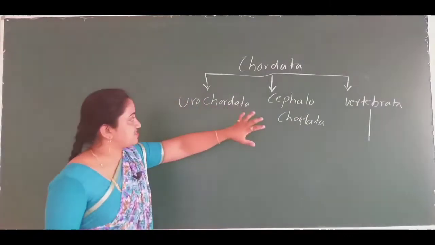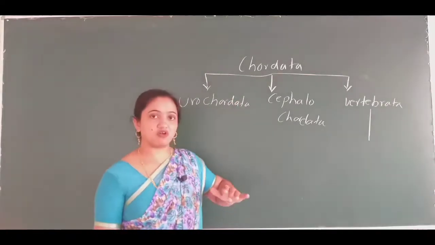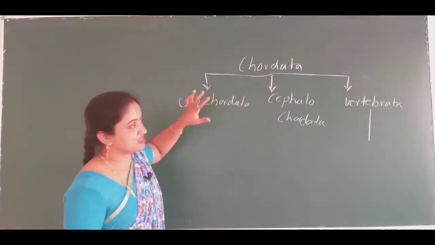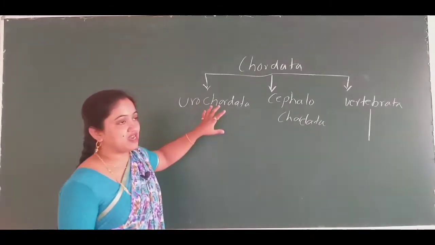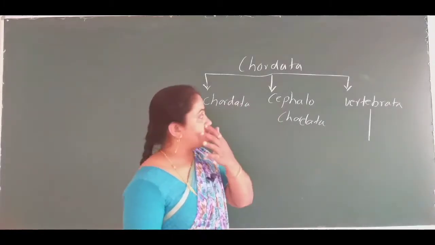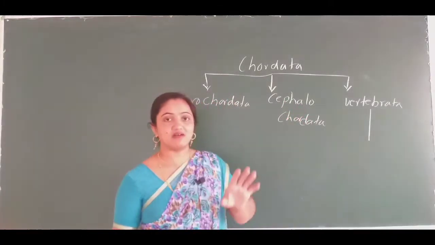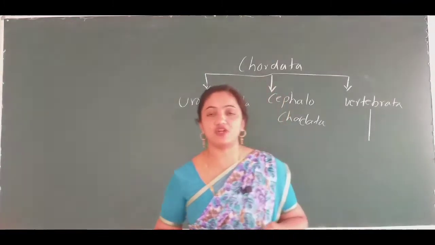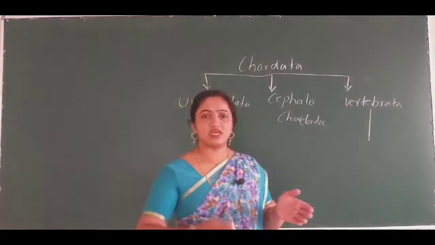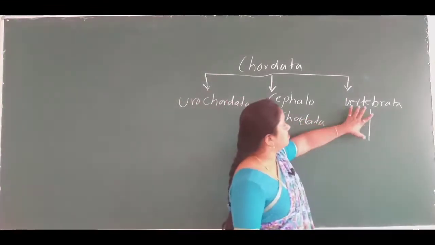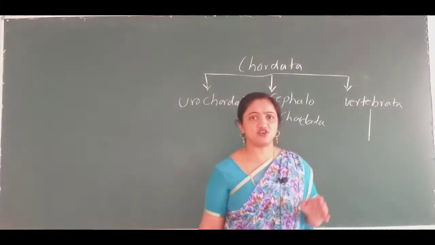The Urochordata and Cephalochordata subphyla consist of the notochord, but here some exceptions are there. Only at the larval stage do the Urochordata animals possess the notochord, but the animals belonging to Cephalochordata possess the notochord throughout their life. And now we will describe the classification of Vertebrata.